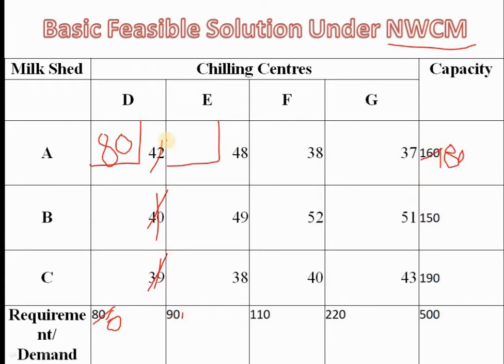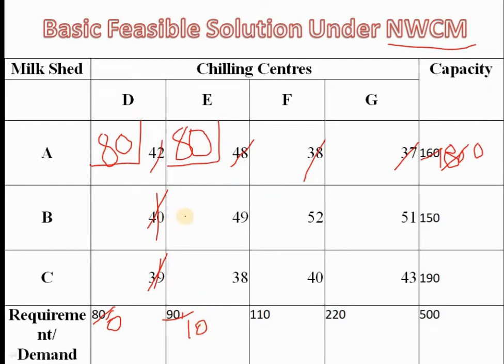Capacity is 80, the leftover from the earlier allocation, and requirement is 90. 80 is lesser than the requirement, so I will allocate 80 to this cell. Nothing is left in milk shed A. The capacity is exhausted from milk shed A, so you should strike out the remaining cells in that row. If you allocate 80 out of 90 here, the leftover is 10.